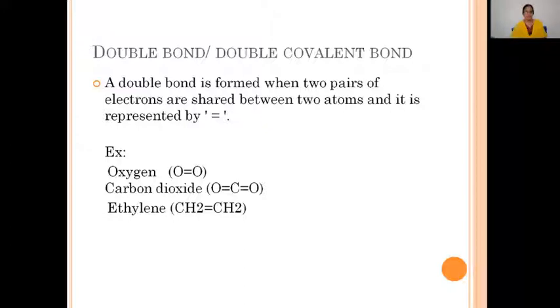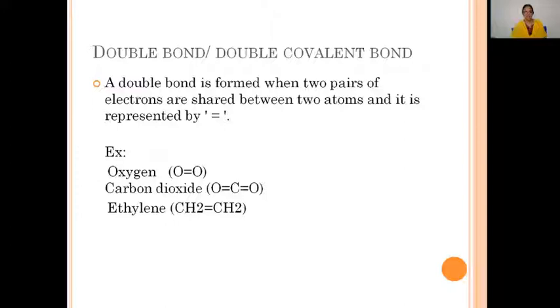The first and simplest example is the oxygen molecule. Between the two oxygen atoms, there is a double bond. Two electron pairs are shared between the two oxygen atoms. Thus, the O2 molecule is formed.